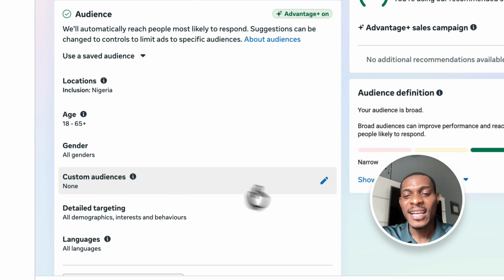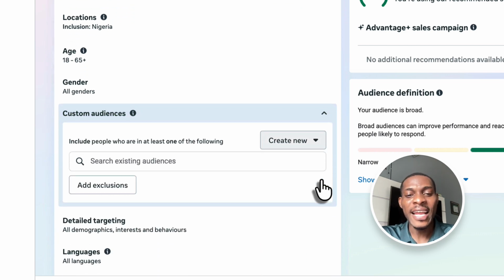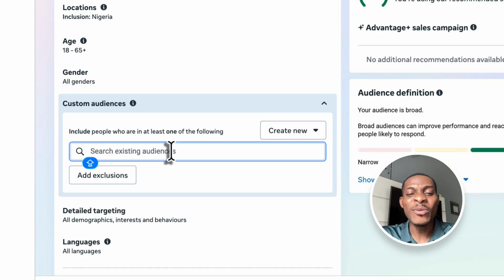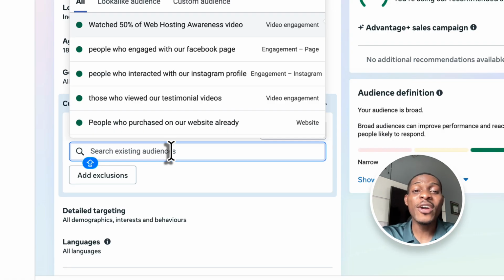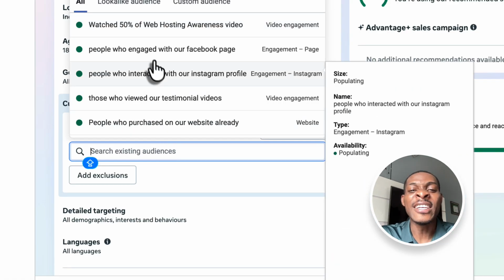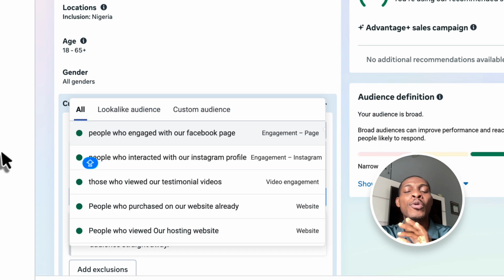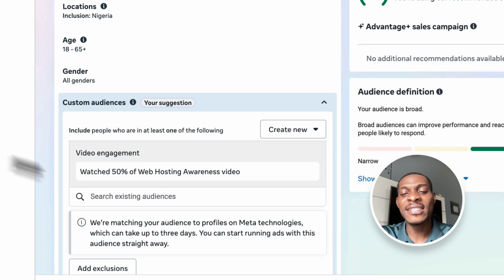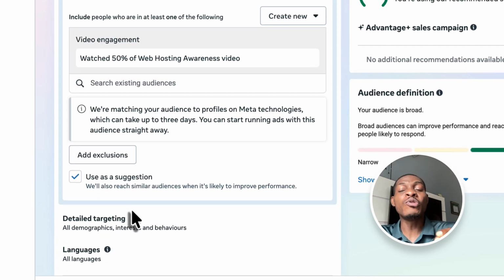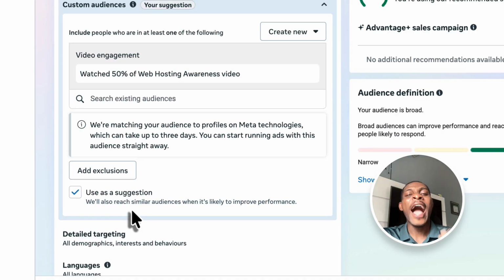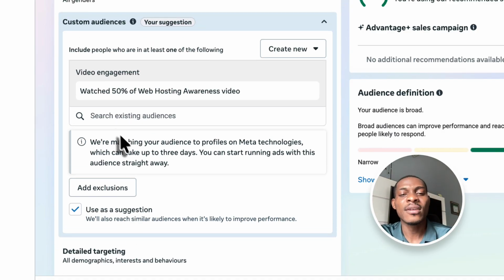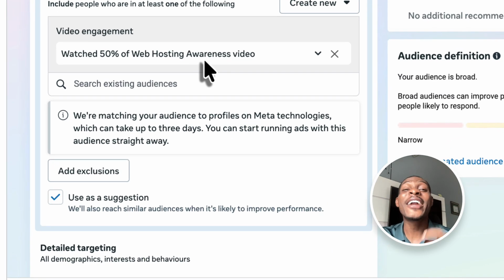Custom audiences. Click on this and then select existing. As you click on this, you're now going to see all the custom audiences you have created. What you just need to do is select one of them and you are good to go. After selecting this, automatically the people who are going to see this advert are people who have only watched 50% of that web hosting video, or those videos that you selected while creating your custom audiences.